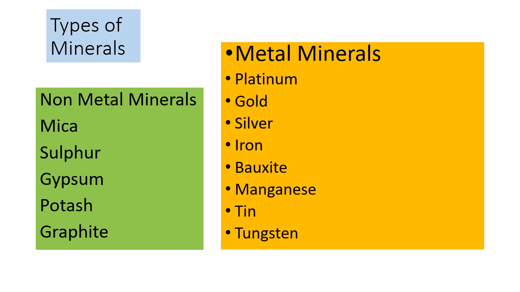As we have seen, there are different types of minerals. Some are metal minerals, some are non-metal minerals. So let us have a look at it. Non-metal minerals include mica, sulfur, gypsum, potash and graphite, while metal minerals include platinum, gold, silver, iron, bauxite, manganese, tin and tungsten.